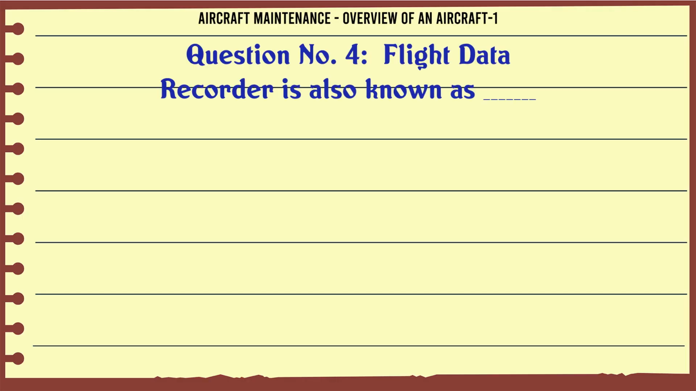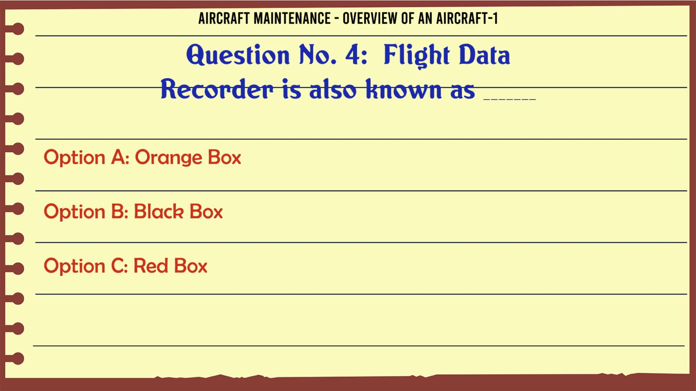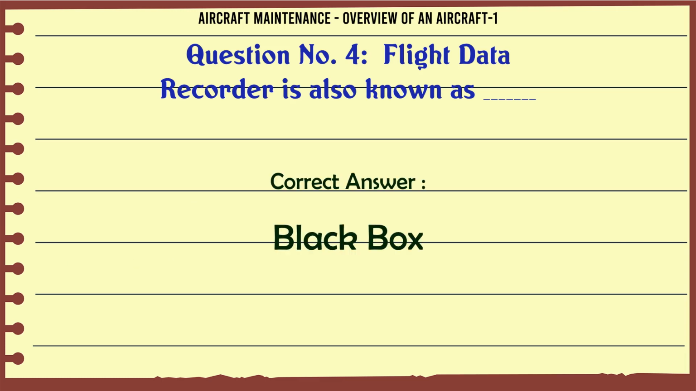Flight data recorder is also known as A. Orange box, B. Black box, C. Red box, D. Green box. The correct answer is black box.